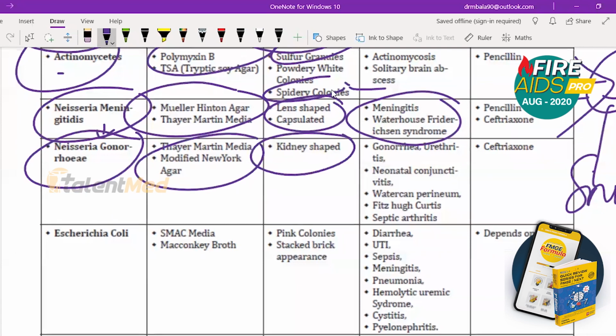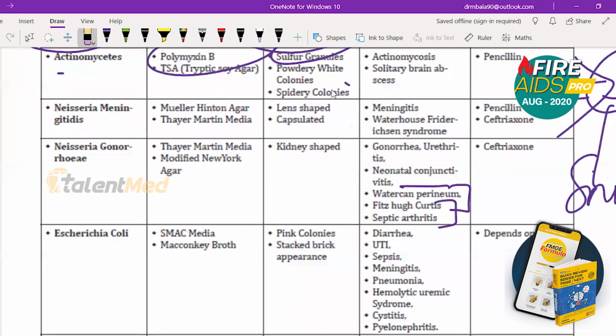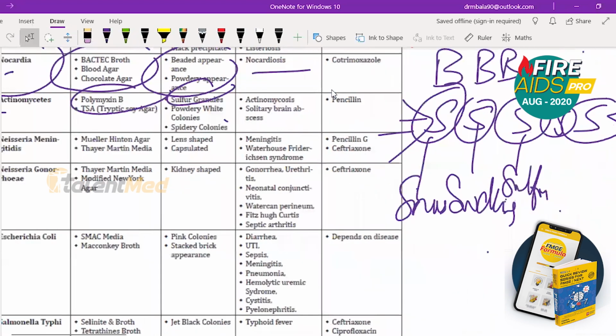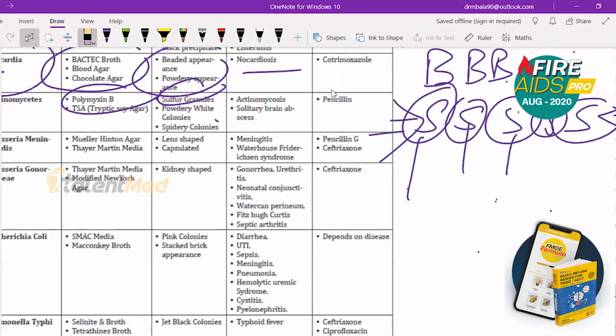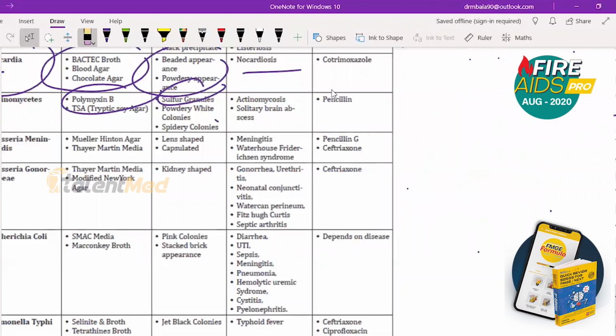Kidney-shaped. It causes gonorrhea, urethritis, neonatal conjunctivitis, perineal warts, Fitz-Hugh-Curtis syndrome, and septic arthritis. So for comparing and contrasting Neisseria meningitidis and Neisseria gonorrhoeae, you might require a picture.